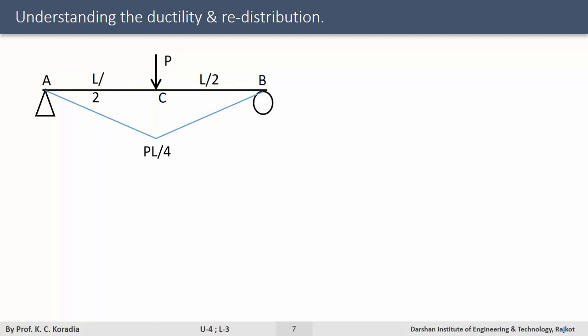In the beam, point C is the maximum stress section because at this section the bending moment is maximum, which is PL by 4. Since at point C the bending moment is maximum in comparison to adjacent sections, this section is highly stressed.